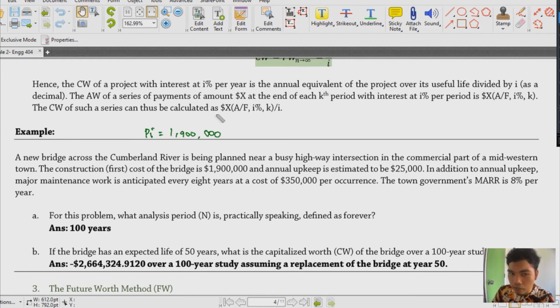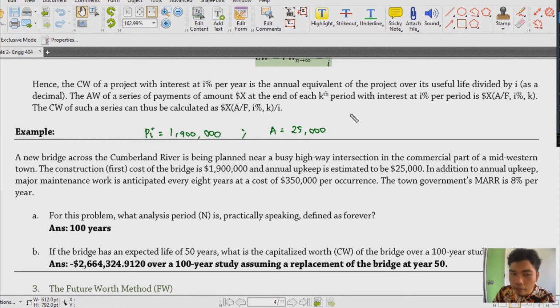So that's 1,900,000, and annual upkeep is estimated to be 25,000. So in short, tong upkeep na to, ito yung ating parang additional na binabayaran, no? In addition to annual upkeep, major maintenance work is anticipated every 8 years. So, let's have ganito. Yung A natin is equal to 25,000, kasi ito yung annual natin na binabayaran.